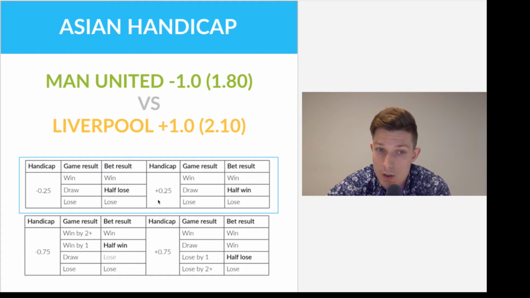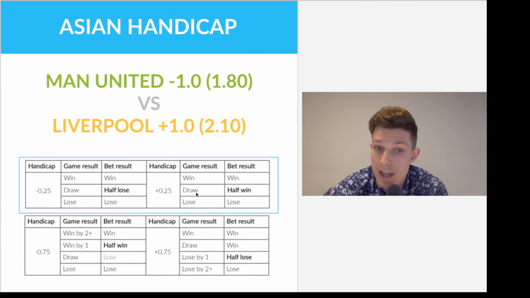So if you instead placed a plus 0.25 bet on Liverpool, and Liverpool win the game, you would win the bet. The same thing as the last time. If you place $100, then effectively, even though you only place one bet, $50 of that bet will be placed on Liverpool to win with an Asian handicap of 0, and the other $50 will be placed on an Asian handicap bet of Liverpool to win by plus 0.5.